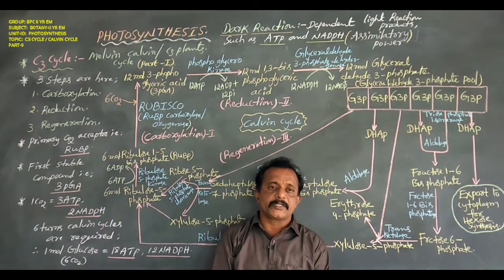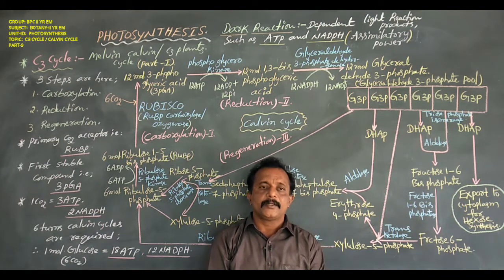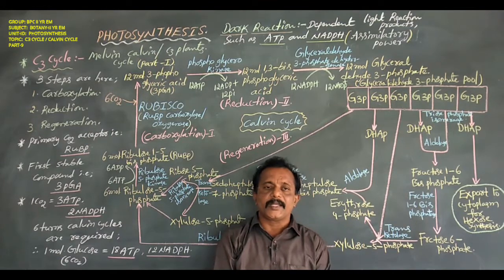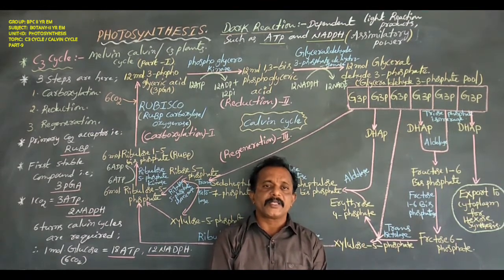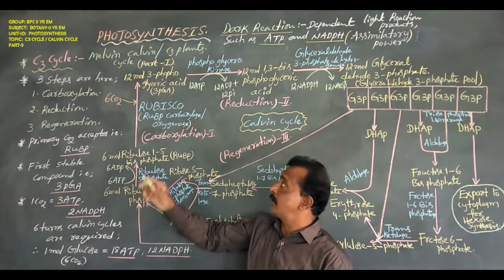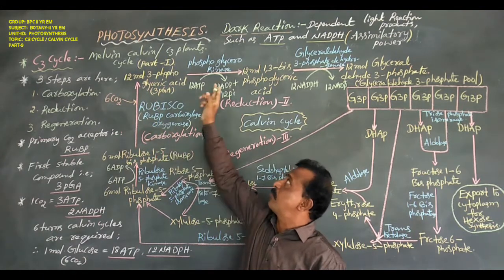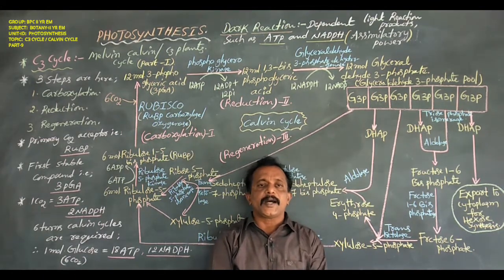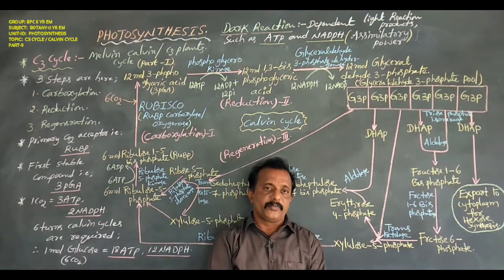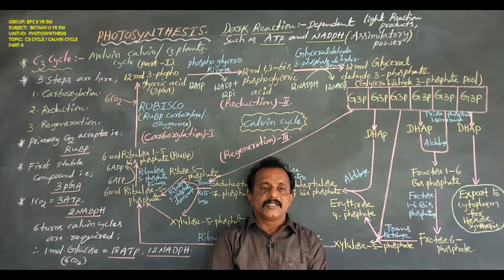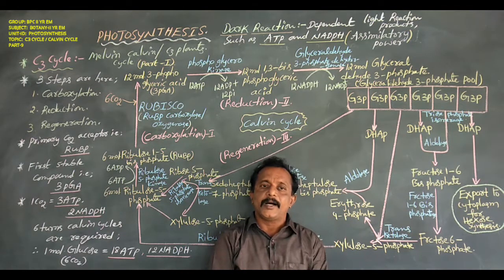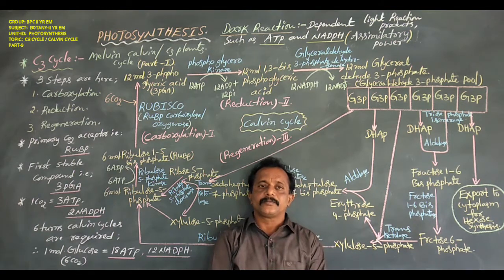The C3 cycle is also named the Melvin Calvin cycle or PCR cycle, that is photosynthetic carbon reduction cycle.